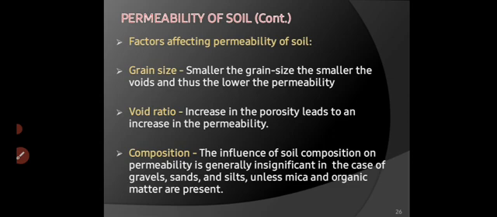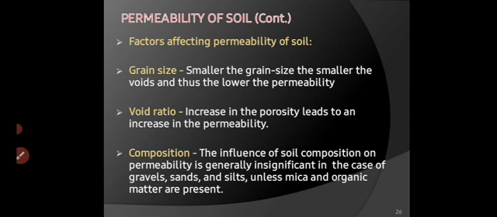So let's see the factors affecting permeability. Grain size. The smaller the grain size, the smaller the voids, and thus the lower the permeability. Like sand and clay, their grain size is very small, so the spacing between them, the void space, is very small. They are very compact, right?